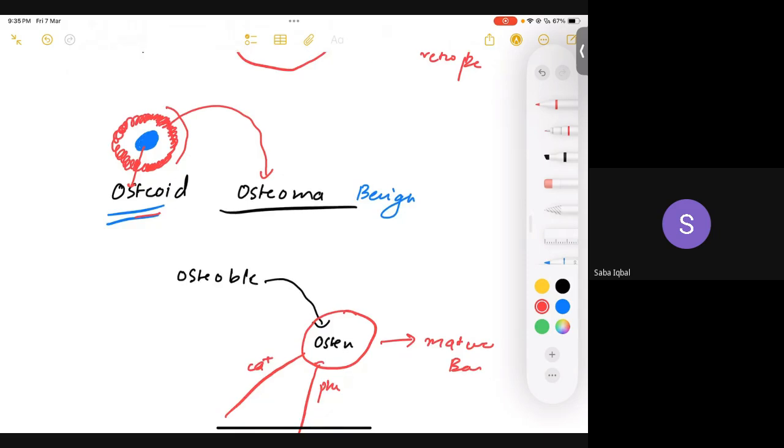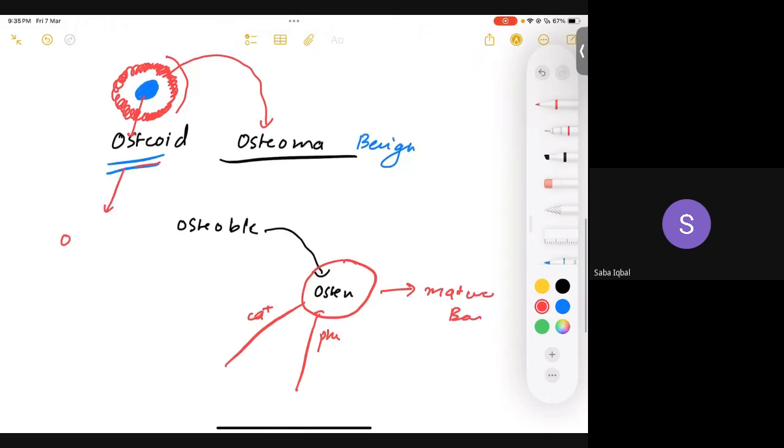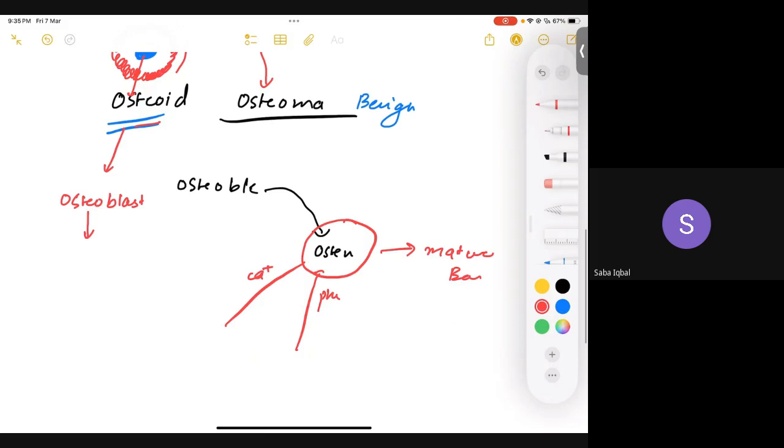Doctor, can you repeat this concept, please? Okay, I'm just repeating it. So osteoid, osteoma. We already know that osteoid is made up of your osteoblast, right? So what happens in this benign tumor is that the osteoblast would just go mad. It would just produce a lot of osteoid, right? Normally, osteoblast does produce osteoid. Is that clear?